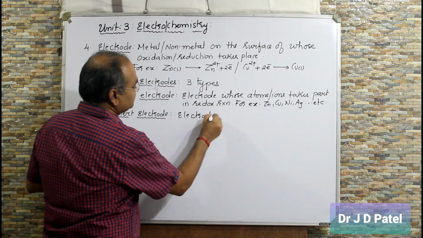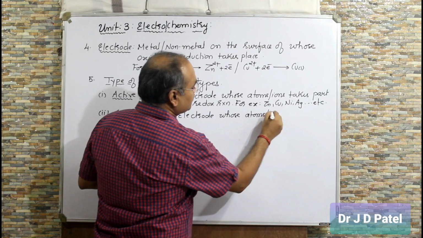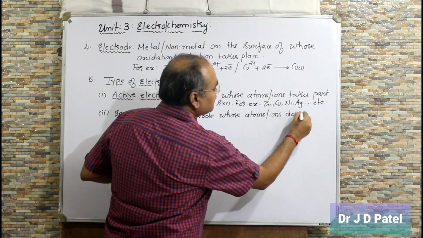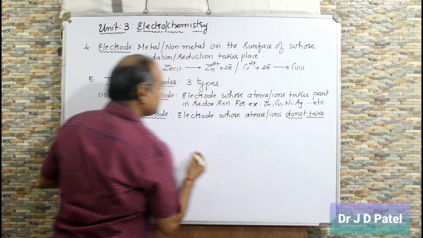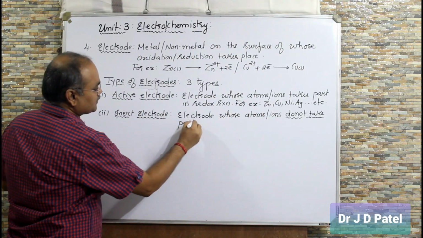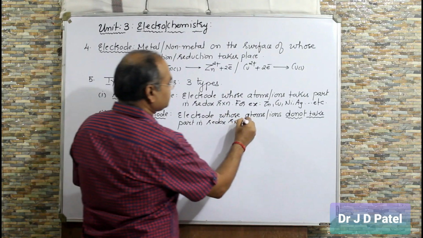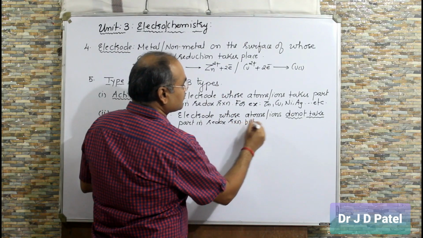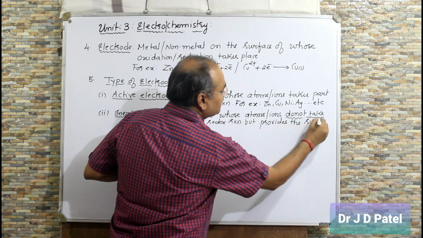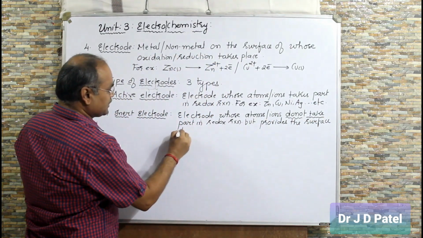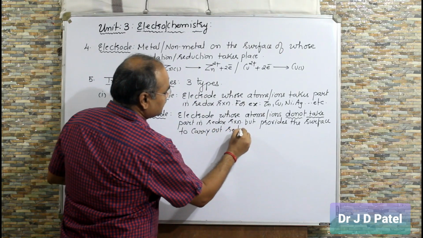Electrode whose atoms or ions do not take part in redox reaction, but provide the surface to carry out redox reaction.